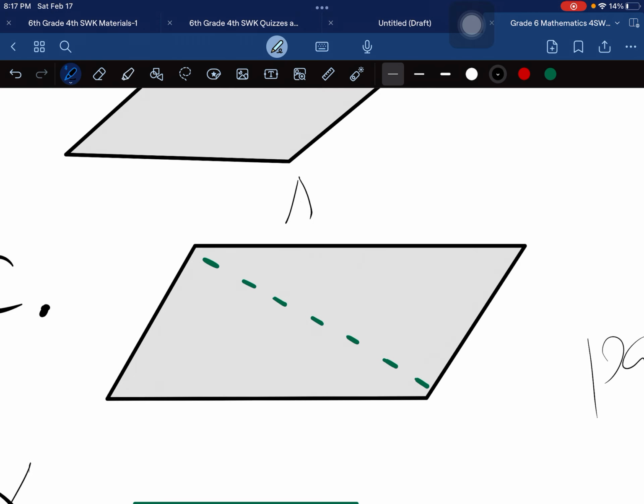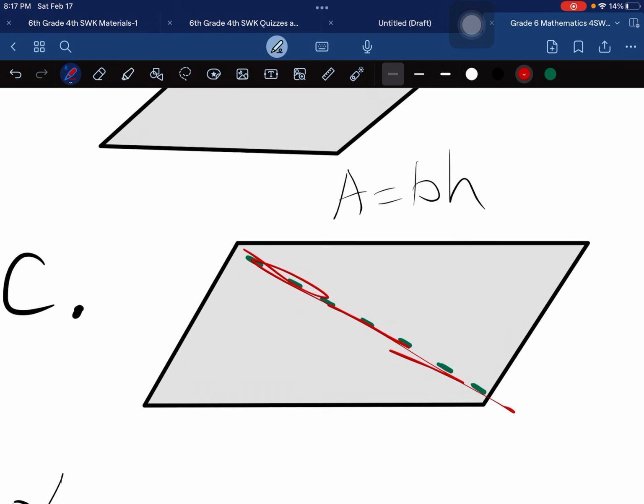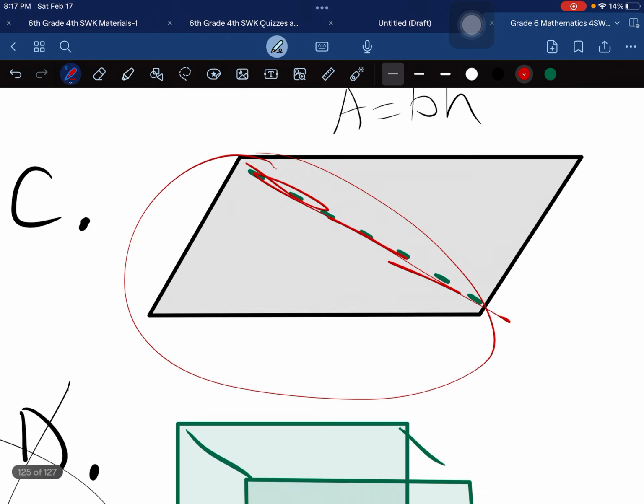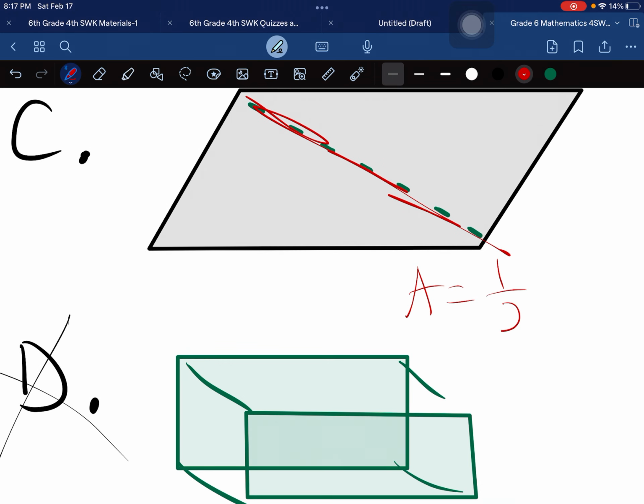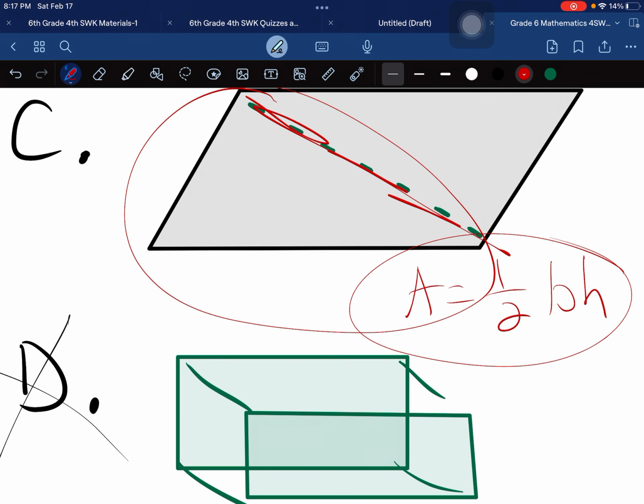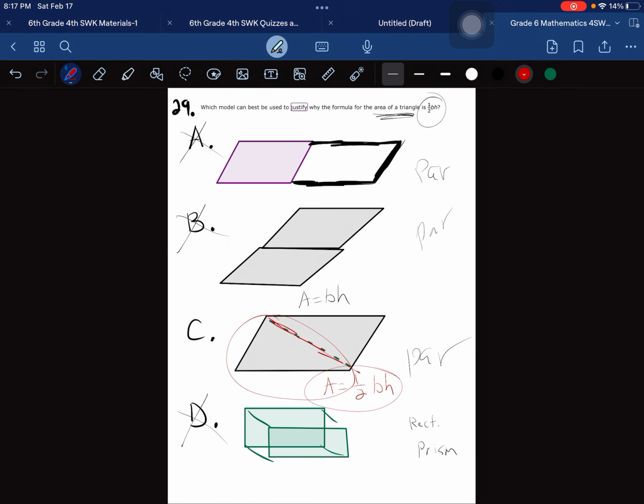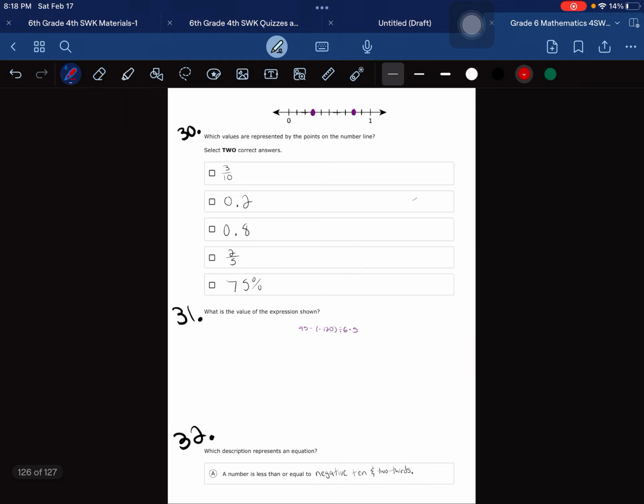The only one that kind of explains would be, well, if we were finding area for the parallelogram, that'd be base times height. But if we cut it in half, we would have to find for this triangle, well, that means half base times height. Awesome, right? So whichever seems to explain why the shape became a triangle, that you cut it in half, that's the answer.